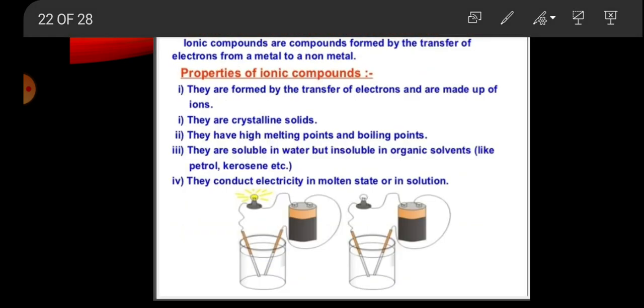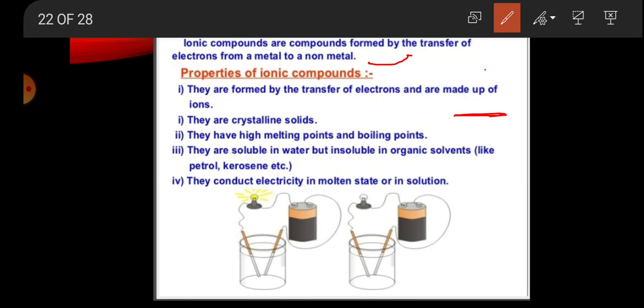What are ionic compounds? Ionic compounds are compounds formed by transfer of electrons from a metal to a non-metal. Metals give the electron and non-metals receive the electron. Then what kind of bond is formed? That is called an ionic bond. And those compounds which are formed by ionic bonds are called ionic compounds.